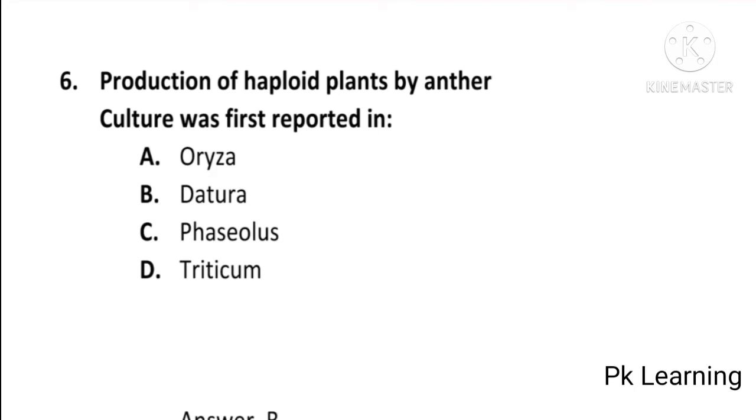And next question is, production of haploid plants by anther culture was first reported in Oryza, Datura, Phaseolus, or Triticum. And answer is B, Datura. Production of haploid plants by anther culture was first reported in Datura. B is correct option.